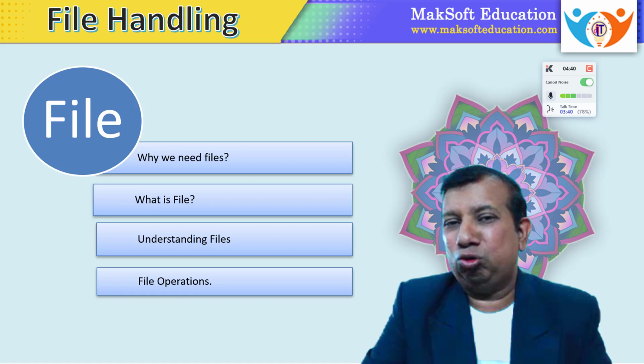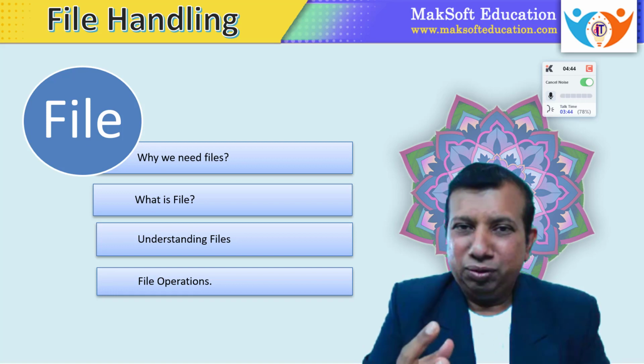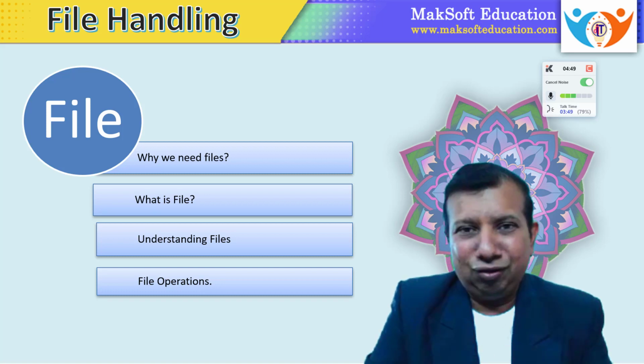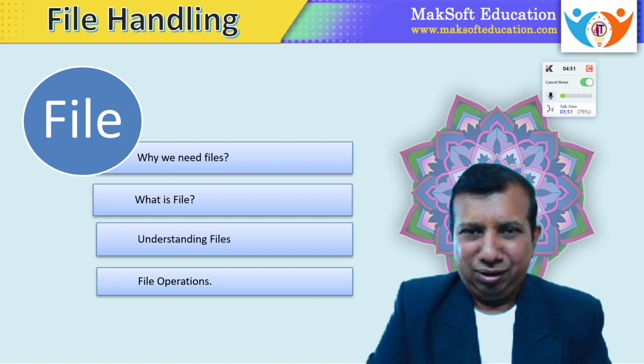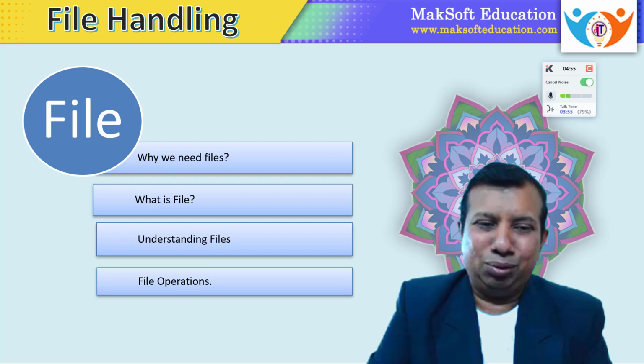Even when the program is closed, even when your computer is shut down, you should store the data permanently on permanent storage devices, and this is possible with the help of a file. And this is the need why we use files in our program.